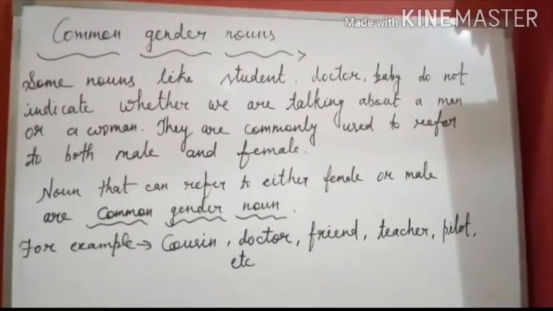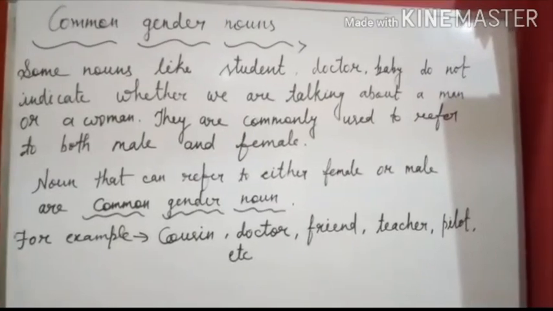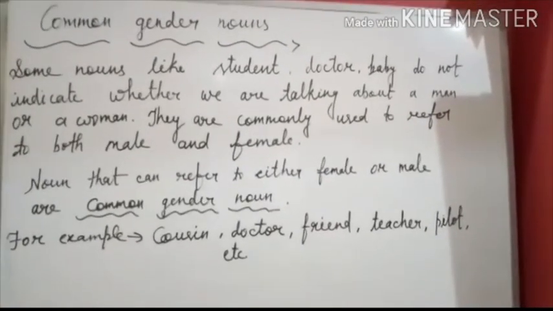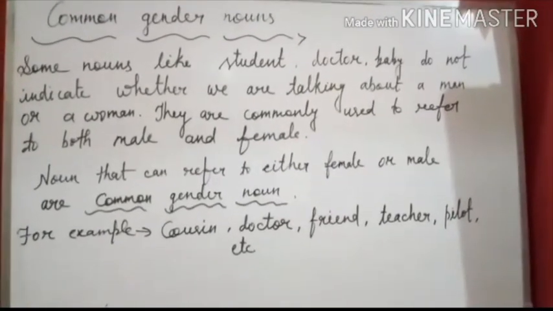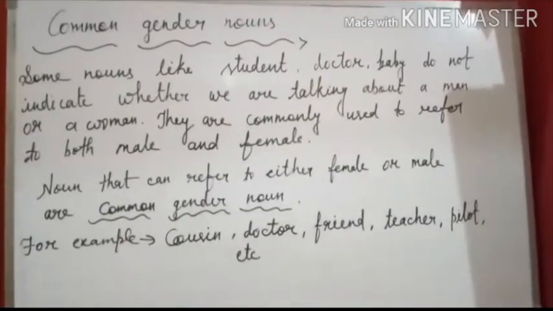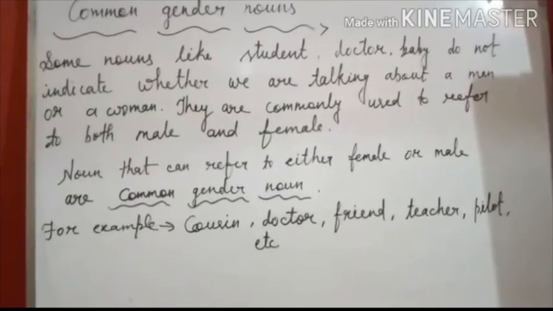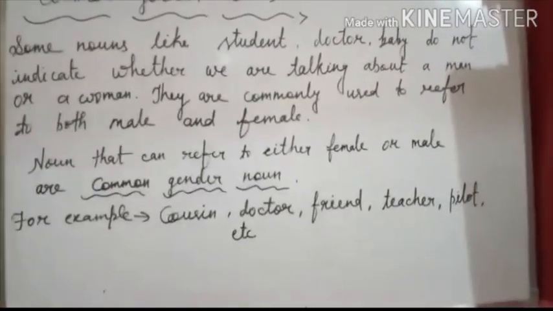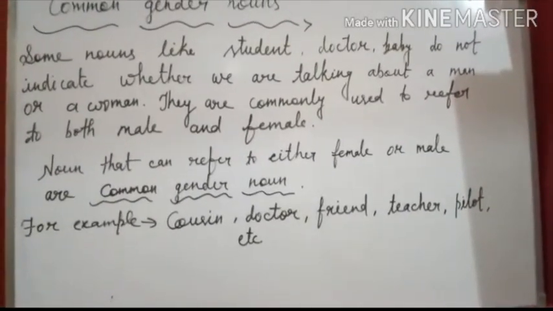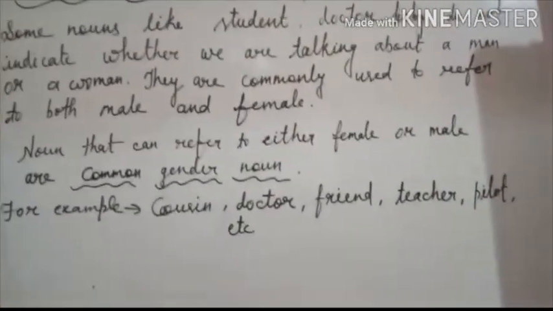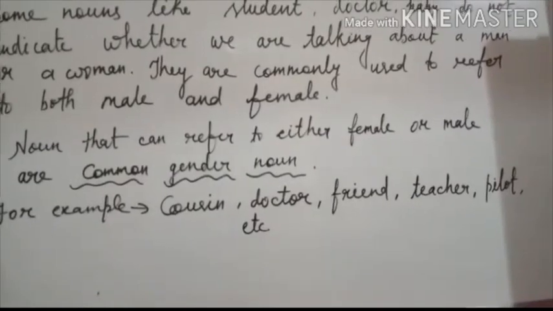Now we read common gender nouns. Some nouns like student, doctor, baby do not indicate whether we are talking about a man or a woman. They are commonly used to refer to both male and female. Nouns that can refer to either female or male are common gender nouns. I repeat it again: nouns that can refer to either female or male are common gender nouns.